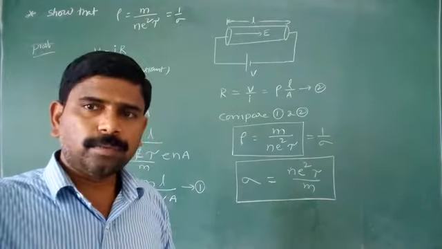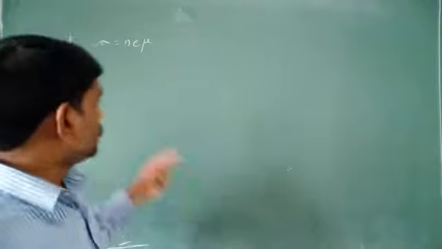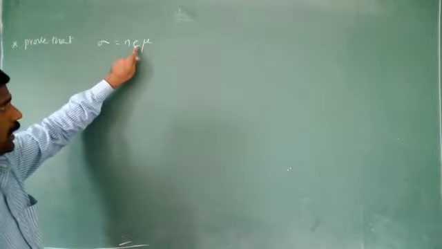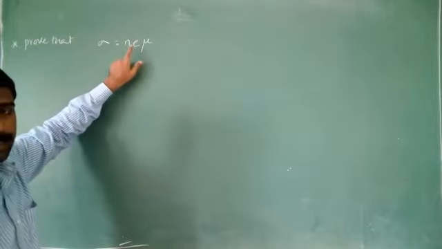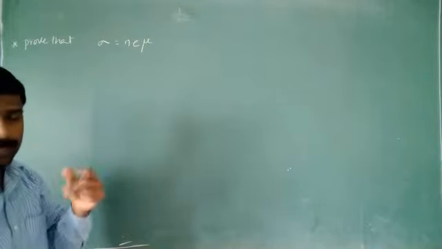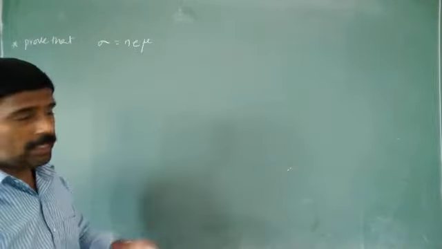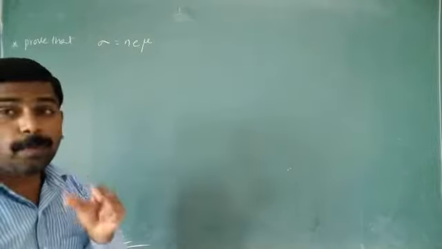Next one. Prove that sigma is equal to n e mu. Here n is the number of charge carriers, that is, the number of electrons per unit volume, e is the charge of the electron, and mu is the mobility.